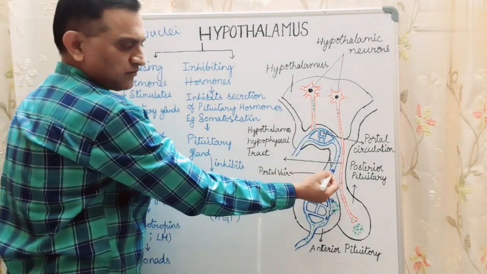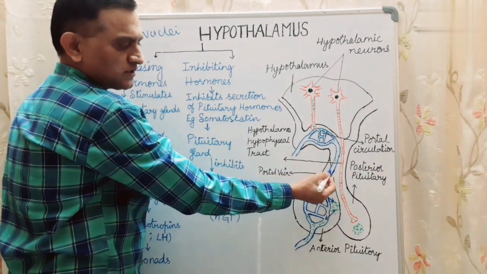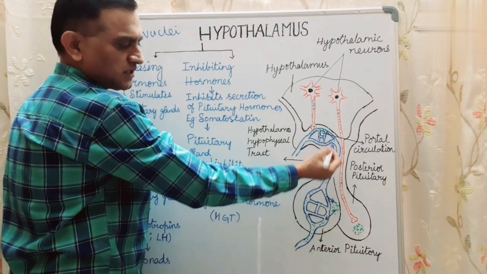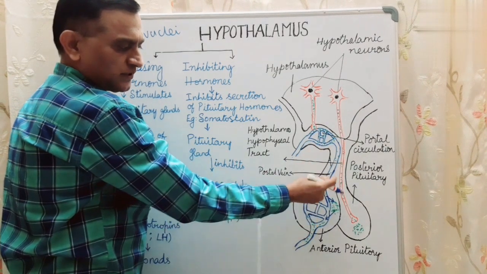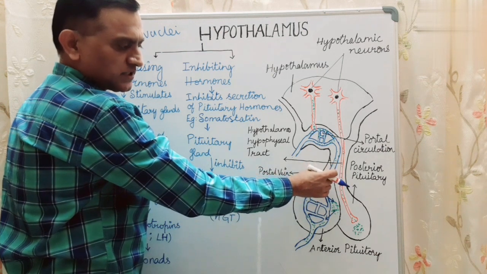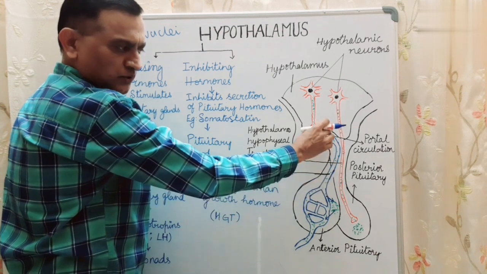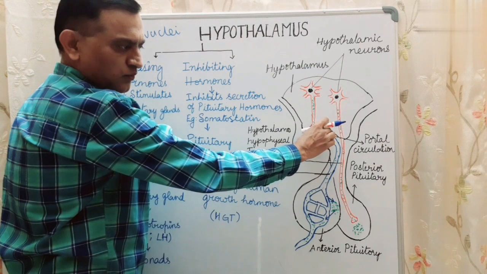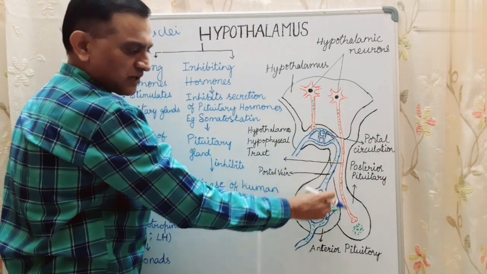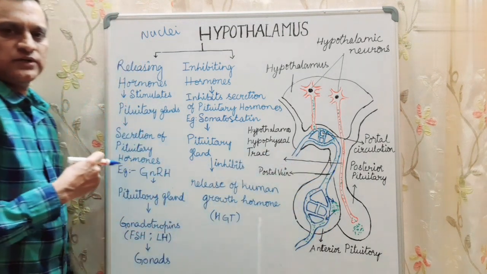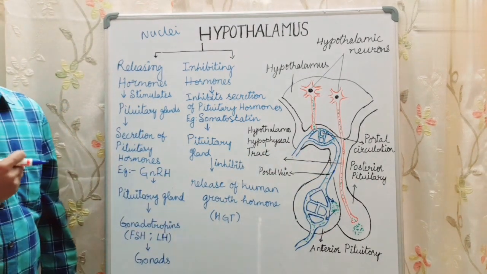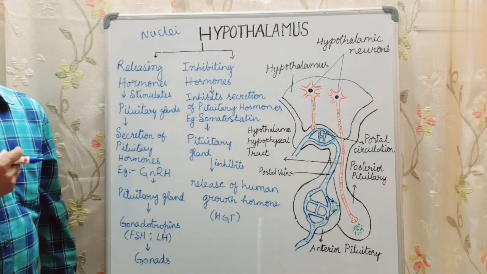What is a portal vein? A portal vein starts with capillaries and ends with capillaries. Or you can say that a portal vein is formed by union of capillaries at one part and ends into capillaries in another part. Just like in human beings, in the blood vascular system we have the hepatic portal system.